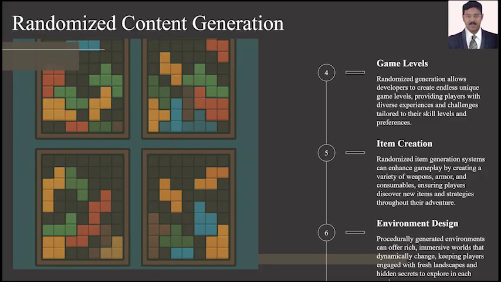Next is the randomized content generation. The game levels are developed and create endless unique game levels, providing players with diverse experiences and challenges tailored to their skill levels. Item creation: a randomized item generation system can calibrate gameplay by creating a variety of weapons, armors, and consumables.